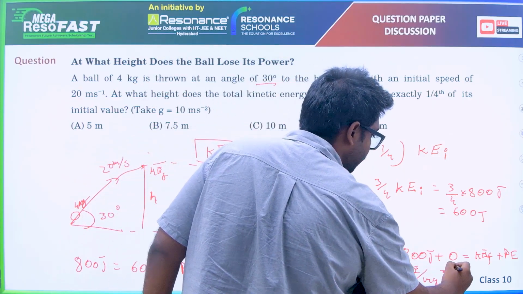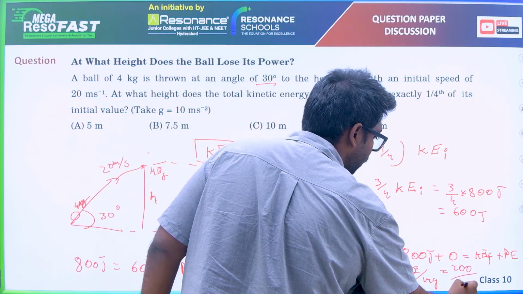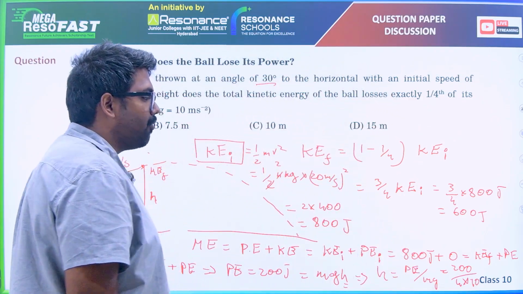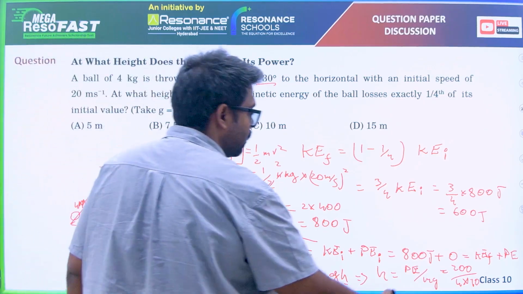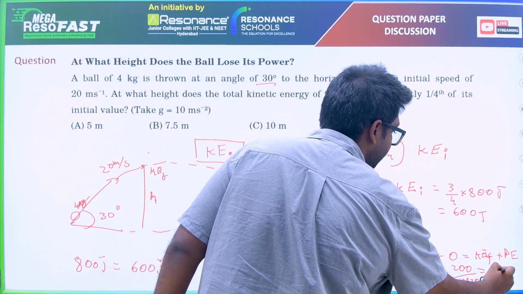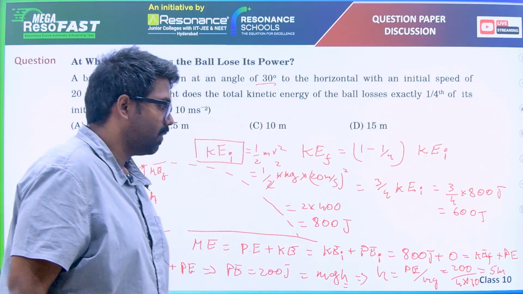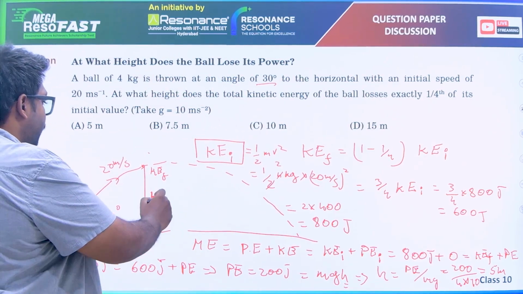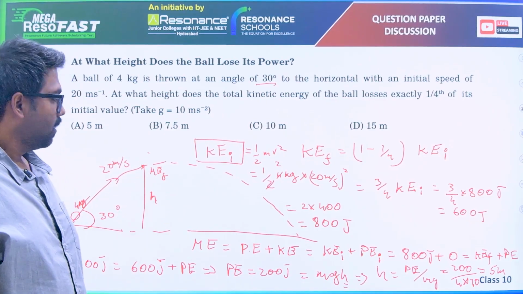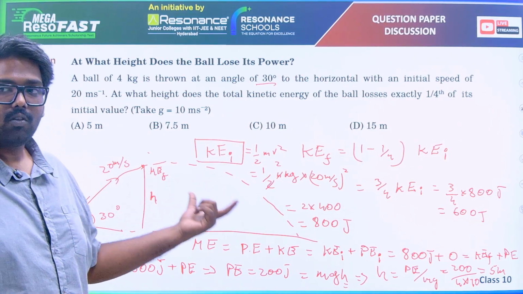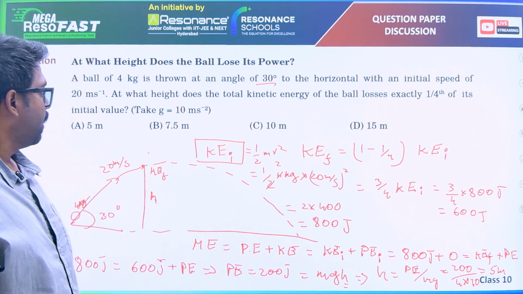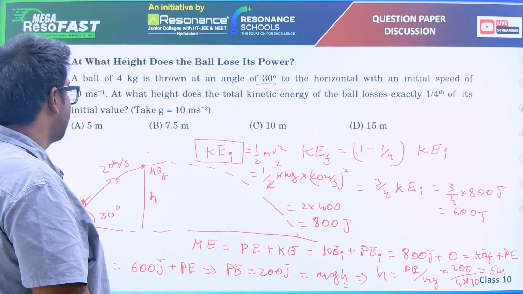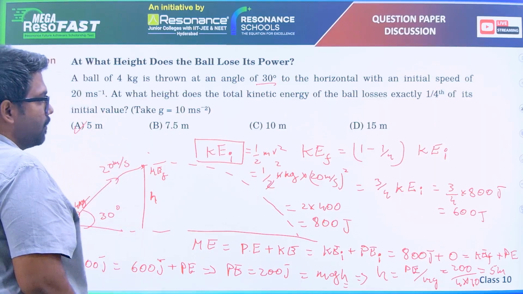So potential energy is 200, mass is 4, g is 10 meters per second squared. So 200 by 40 is 5 meters. So at a height of 5 meters, the ball loses 1/4 of its energy and converts it into potential energy. So the answer is 5 meters.